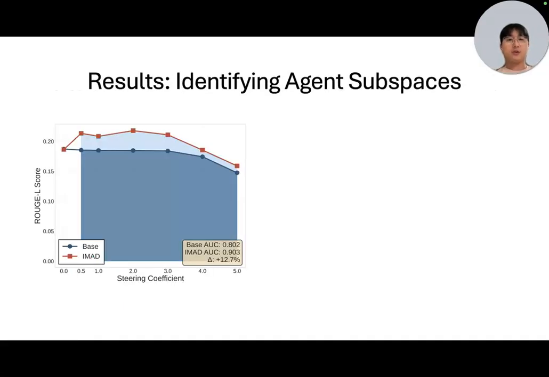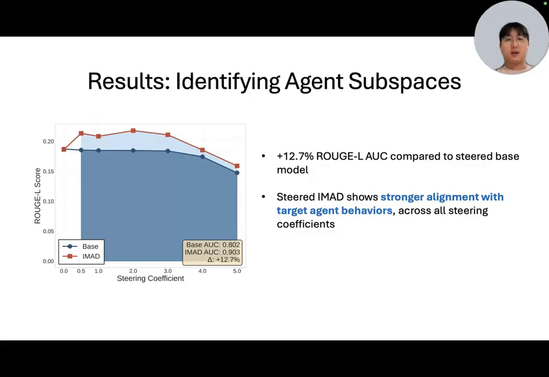The figure here shows Rouge L scores of steered Bayes and IMAD models, averaged across 3 agents. Steered IMAD shows a higher area under the curve and consistently higher Rouge scores across all steering coefficients, indicating stronger alignment with target agent behaviors. This suggests that agent subspaces created by IMAD are identifiable and separable.